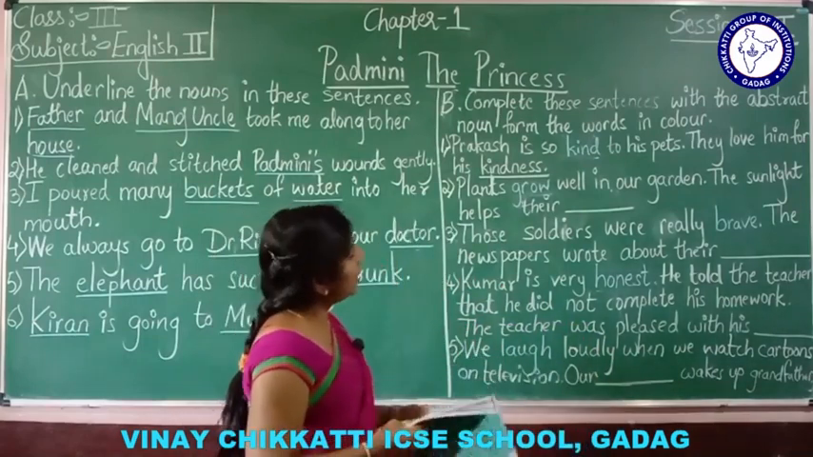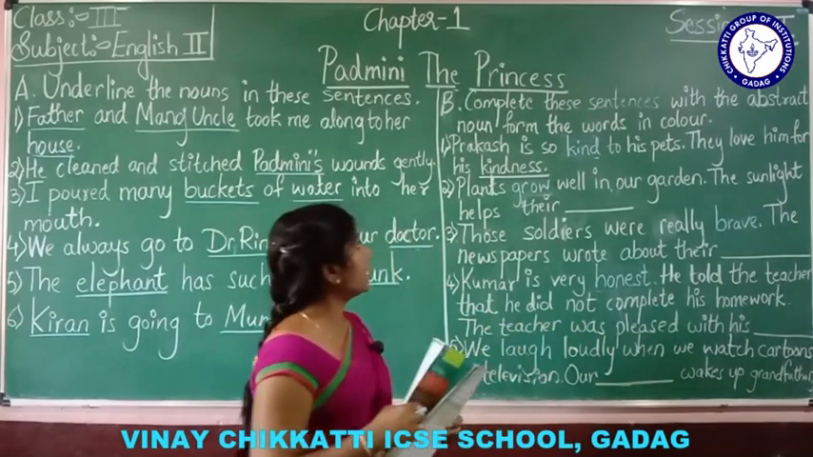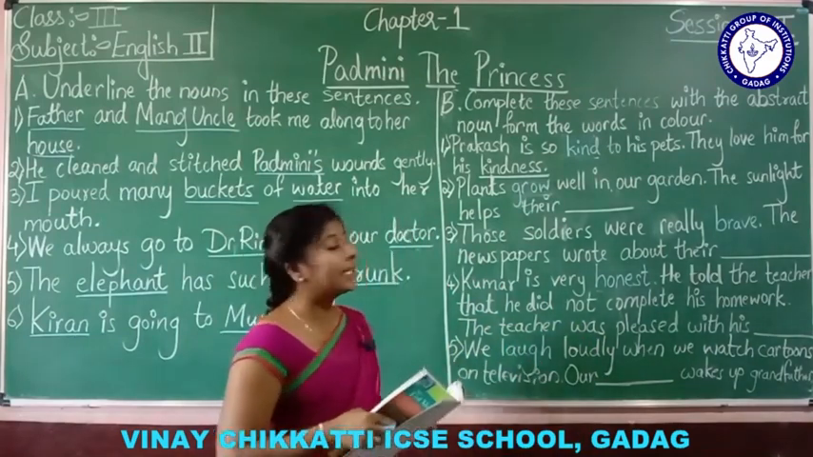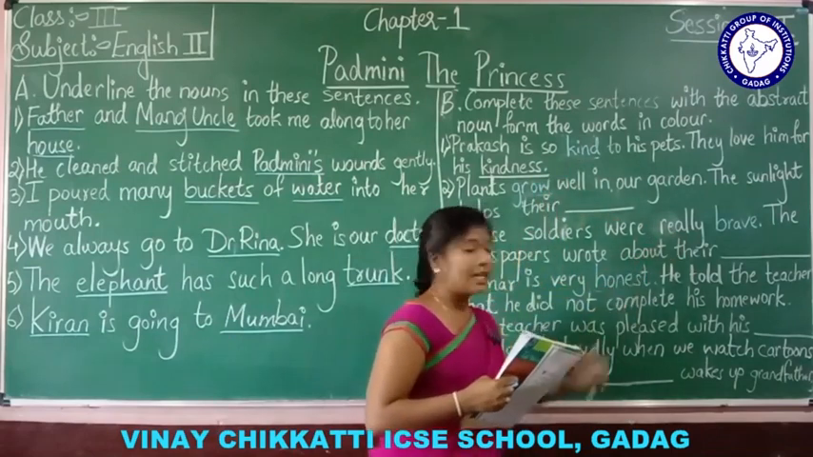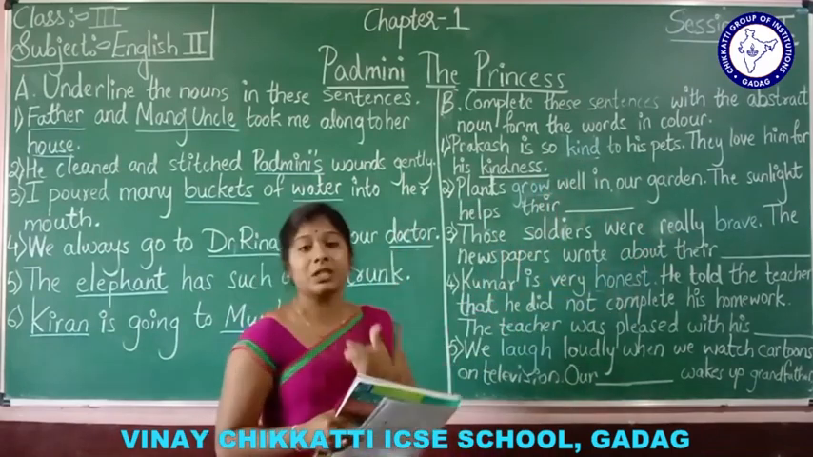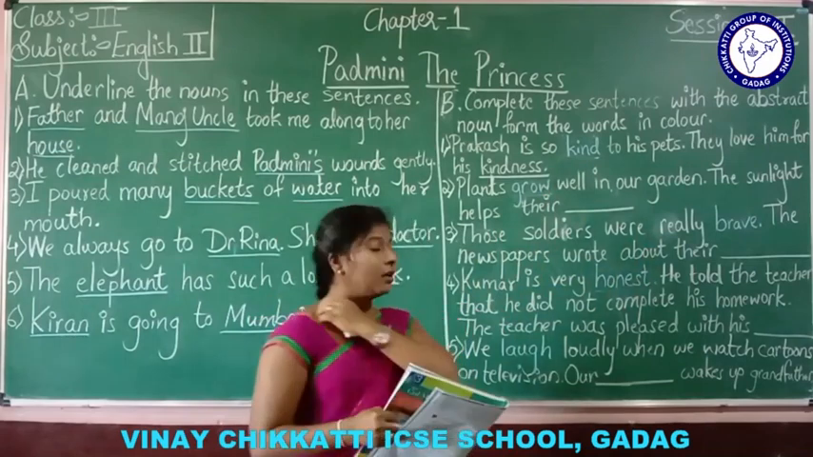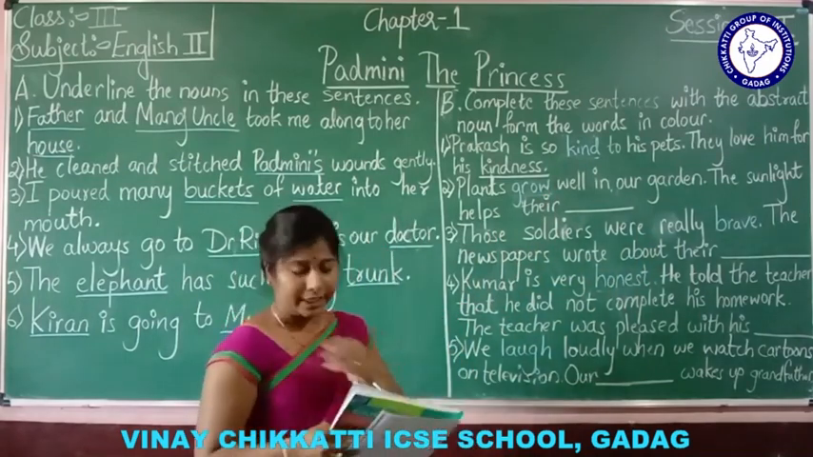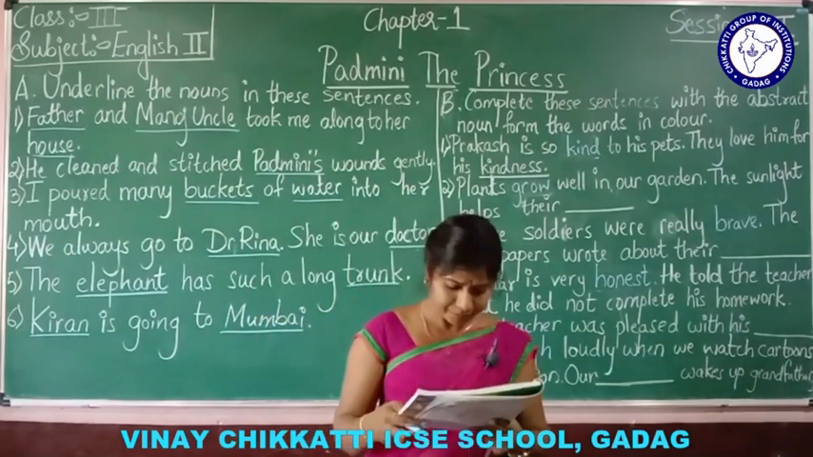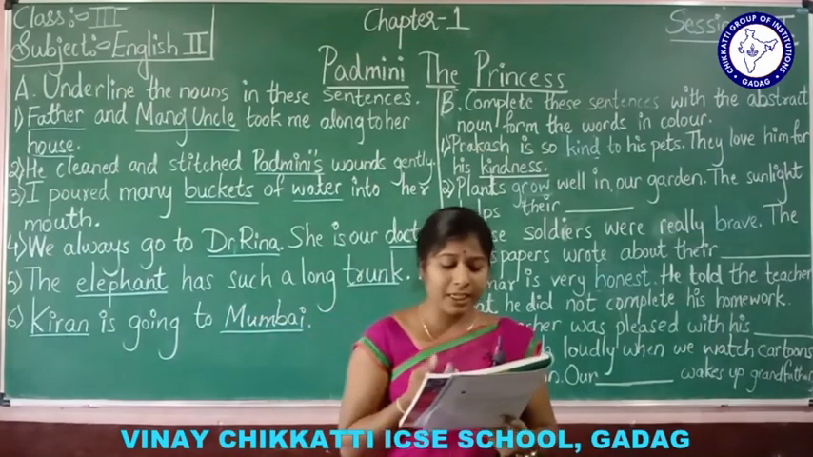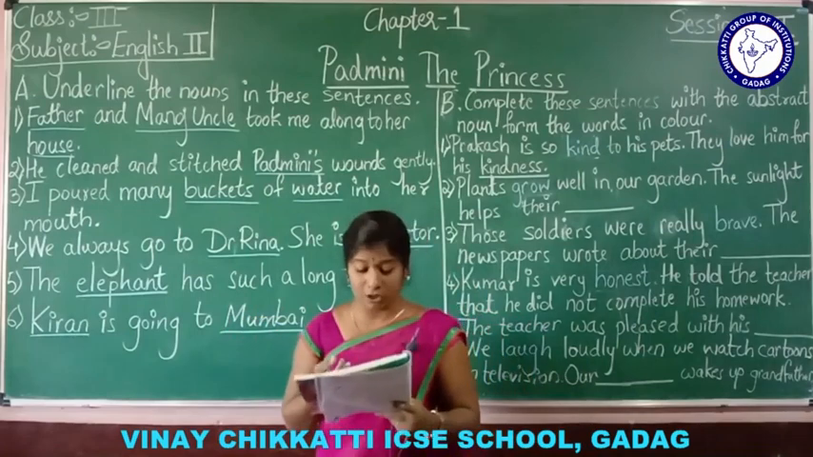So, coming to the next part here. See, complete these sentences with the abstract noun from the words in the color. See, here some words are in color. We have to write the abstract noun for this word. Understood? Okay, let us see. What do you mean by abstract? See here. Okay, the words in color are called abstract nouns.